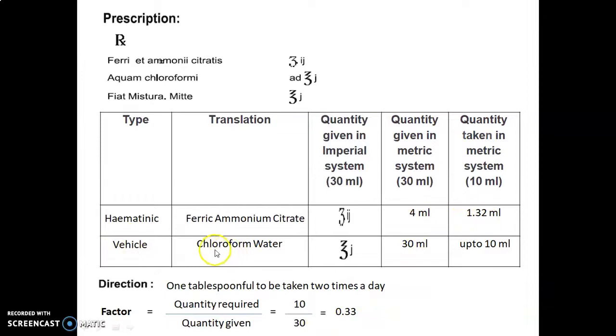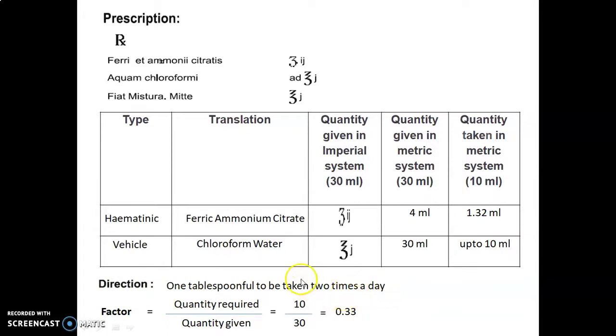The second ingredient is chloroform water, which is a vehicle, also used as an aromatic water, carminative, and flavoring agent. The quantity given in the imperial system is ounce J, that is 1 ounce is equal to 30 ml, so 30 ml. The quantity given in the metric system is 30 ml, and the quantity taken in the metric system for the 10 ml preparation is up to 10 ml. Actually we require 9.9 ml, but for volume makeup we write up to 10 ml. The direction for today's experiment is 1 tablespoonful to be taken 2 times a day.